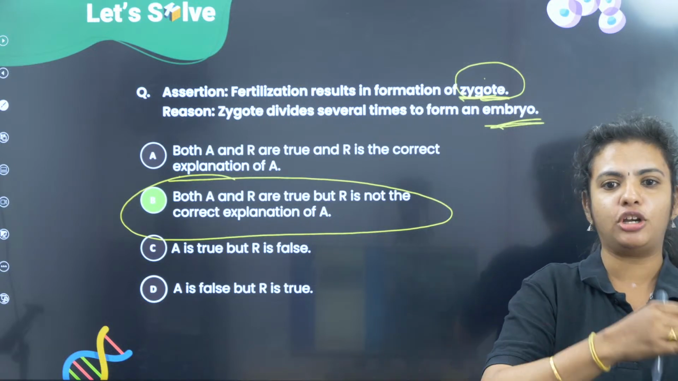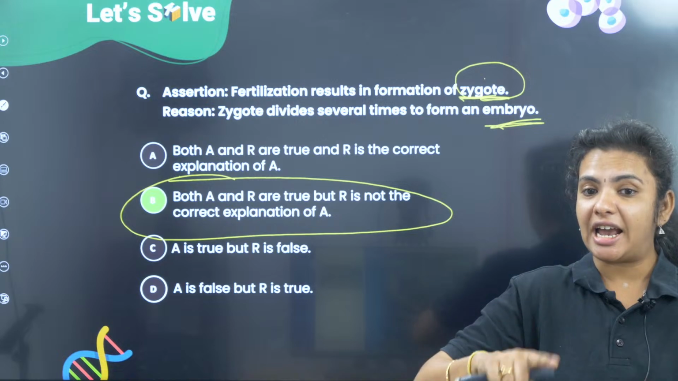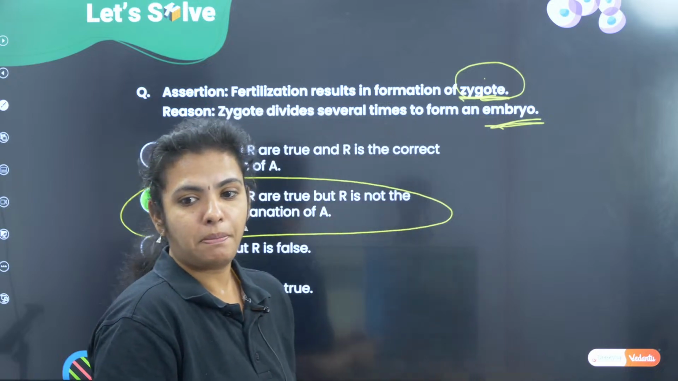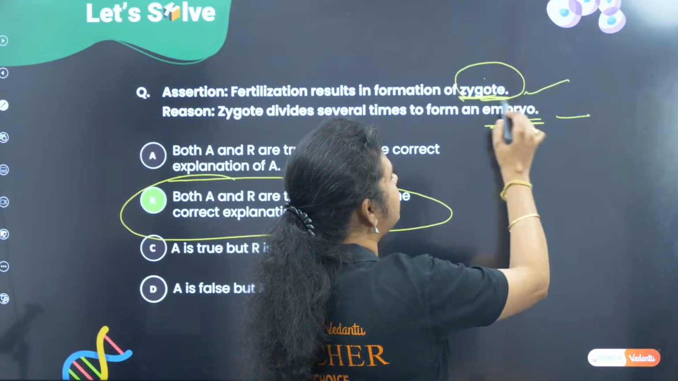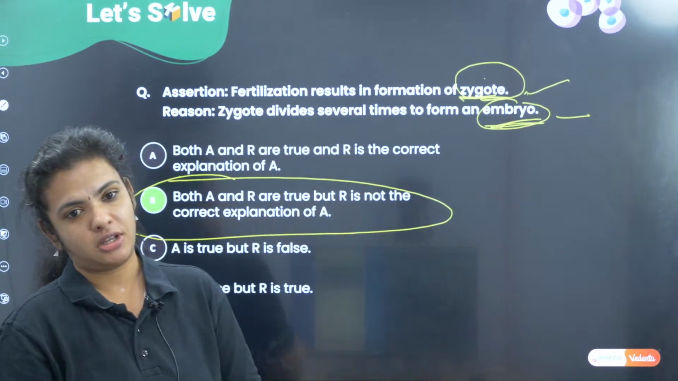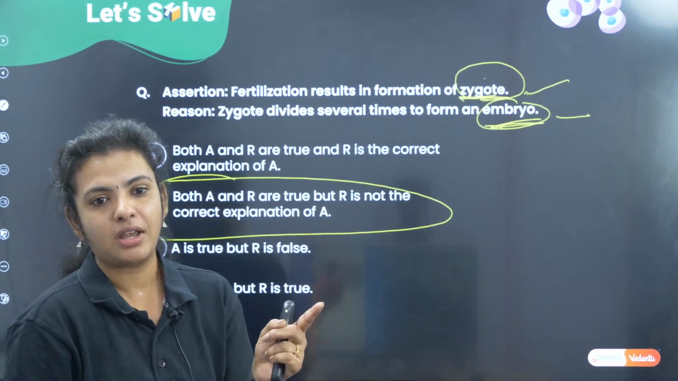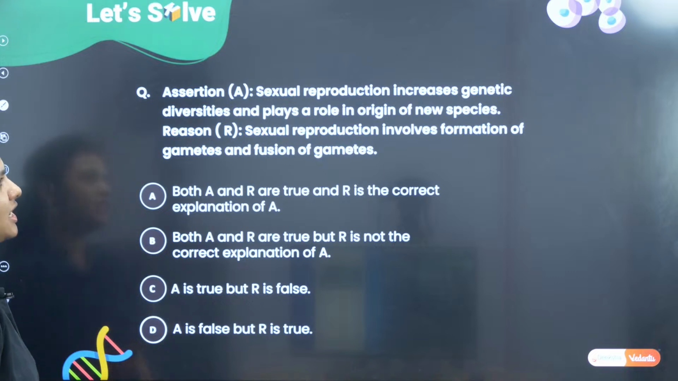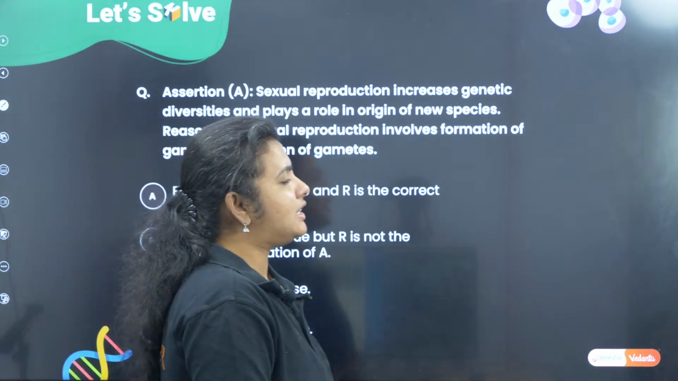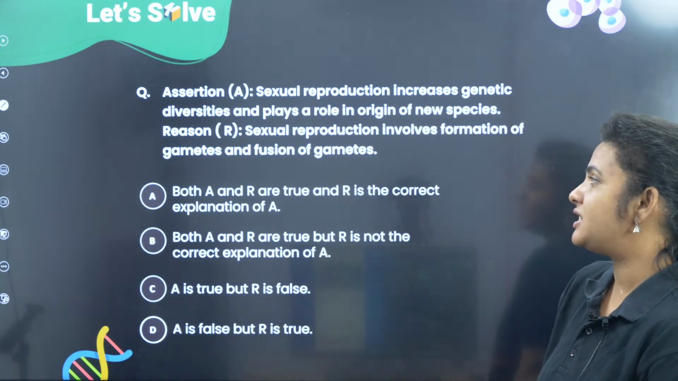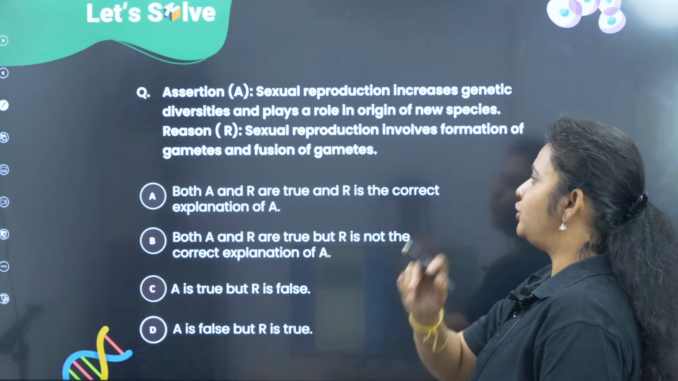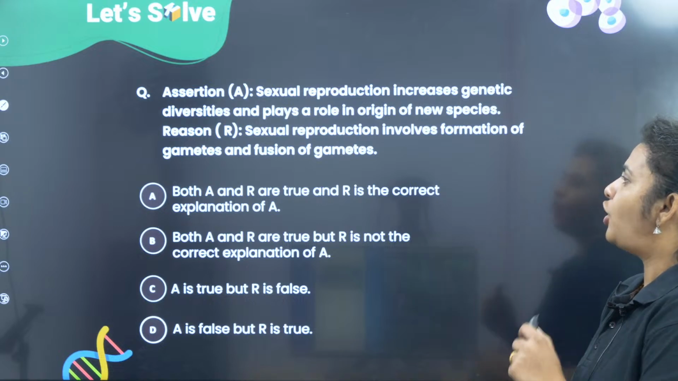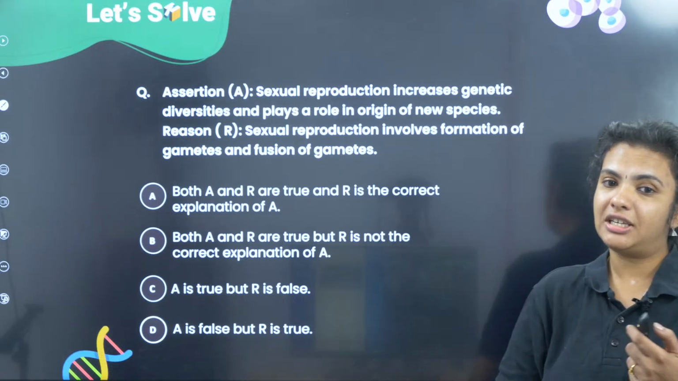Both are right. Fertilization is going to give me a zygote, but this zygote is dividing many times to give me an embryo. Both are correct, but there is no correlation between the zygote here and the embryo. So we can say that there is no relationship between the two of them. Okay, the assertion says sexual reproduction increases genetic diversity and plays a role in the origin of new species. The reason says sexual reproduction involves formation of gametes and fusion of gametes.